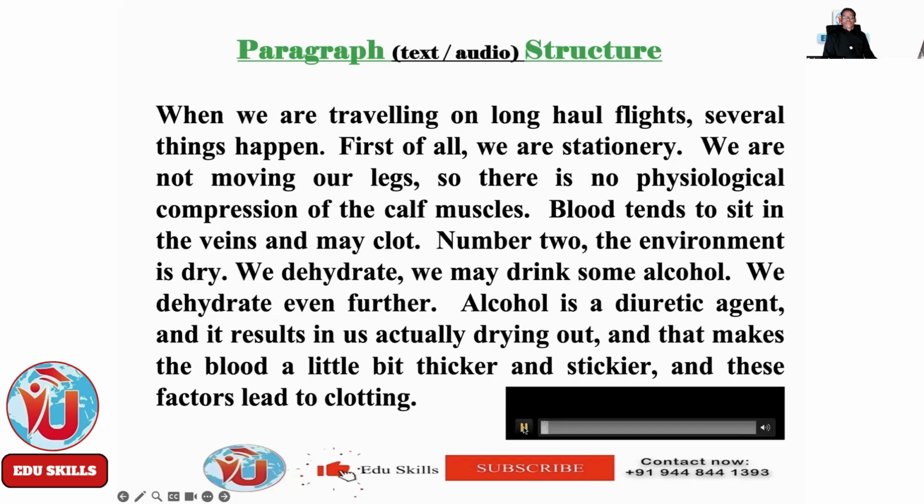When we're travelling on long haul flights, several things happen. First of all, we're stationary. We're not moving our legs, so there's no physiological compression of the calf muscles. Blood tends to sit in the veins and make clot. Number two, the environment is dry. We dehydrate. We may drink some alcohol. We dehydrate even further. Alcohol is a diuretic agent. It results in us actually drying out, and that makes the blood a little bit thicker and stickier. And these factors lead to clotting. Sometimes, perhaps particularly in the economy section of an aeroplane, we may be a little bit cramped and our leg may be slightly compressed on the seat. This could further prevent blood flow back to the heart and trap blood in the leg where clotting may occur.